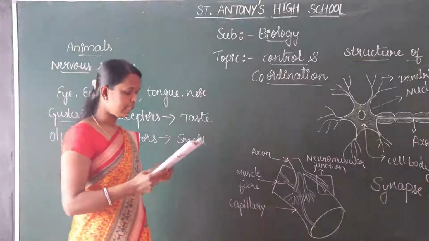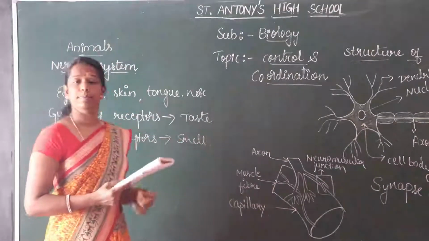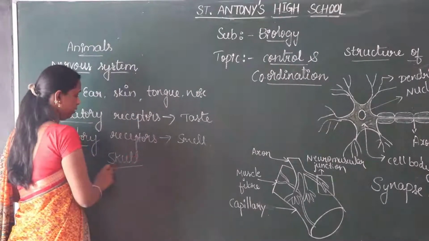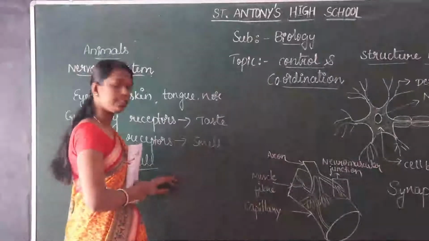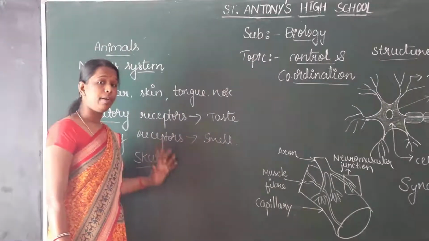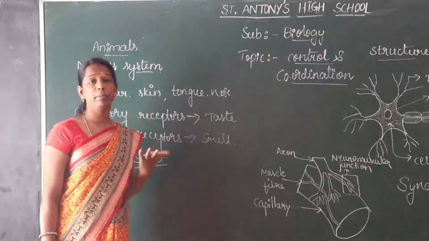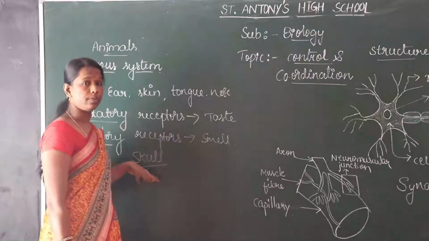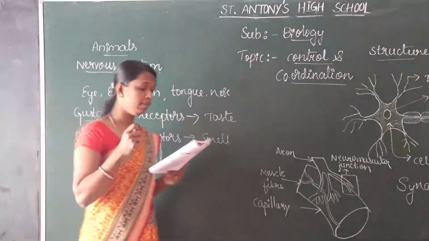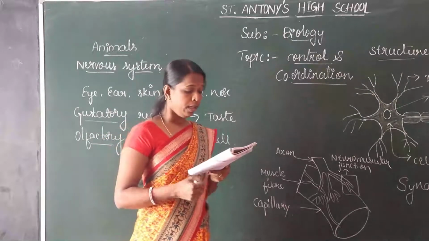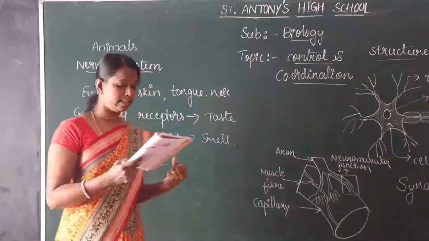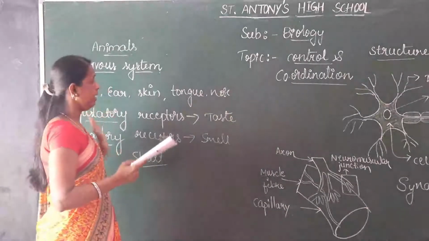So next we will discuss the skull. You know the skull protects our brain. It is a hard substance present in the part of the head. It protects the brain from injuries, or accidental injuries. So it will be hard. The skull is bone. It protects the brain. In this, thinking about the parts of the brain, the skull is connected to the nervous system, and in order to receive all the signals,